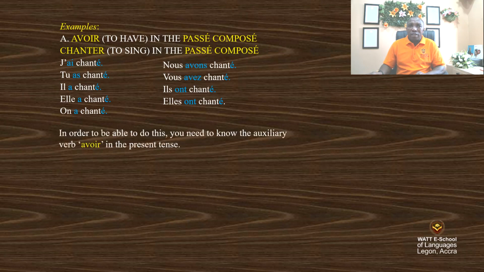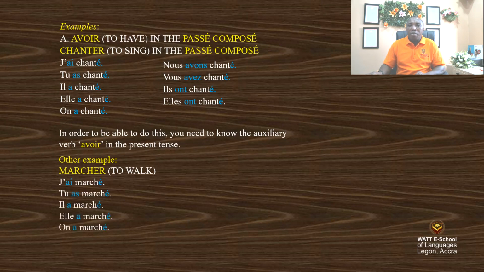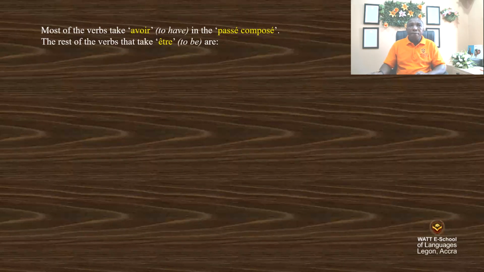In order to be able to do this, you need to know the auxiliary verb avoir in the present tense. Other examples: marcher, to walk. J'ai marché, tu as marché, il a marché, elle a marché, on a marché, nous avons marché, vous avez marché, ils ont marché, elles ont marché. Most of the verbs take avoir, to have, in the passé composé. The rest of the verbs that take être are what we are going to have a look at now. They are movement verbs and reflexive verbs.